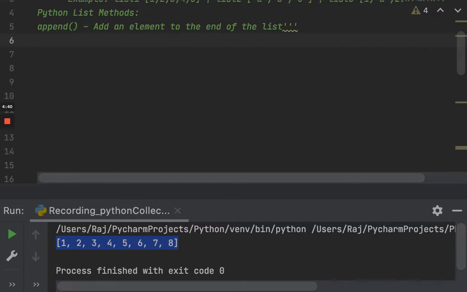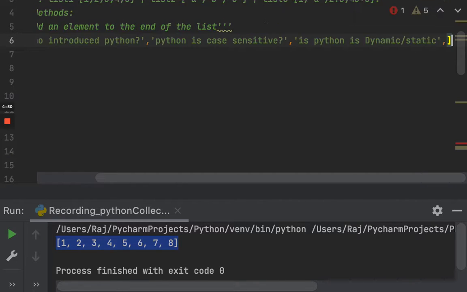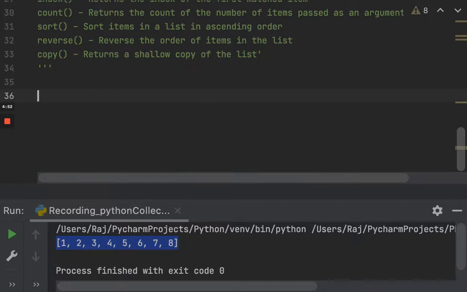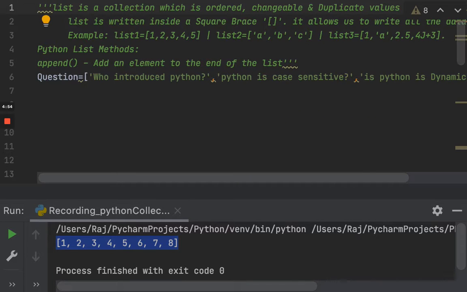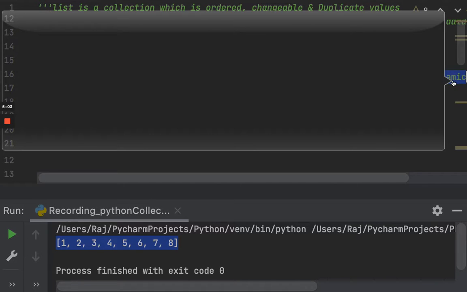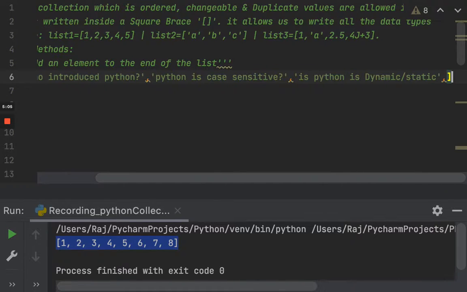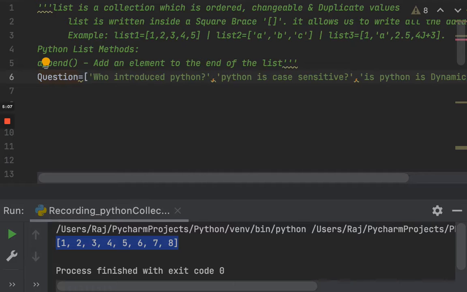Let me show you a more complex way of using append so that you can understand even better. Let's say I design a few questions. I would write: who introduced Python? As you know, that's Guido van Rossum. Is Python case sensitive? Yes, it is case sensitive. Is Python dynamically typed, dynamic or static? It is dynamic. So these are the three questions I have given.